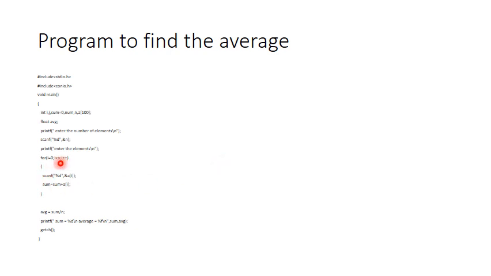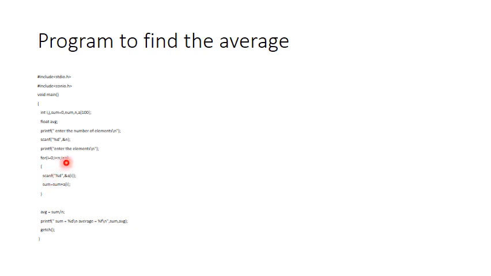Now, whenever he enters the very first element, the value of i will be 0, and 0 is less than, let us take the value of n as 10, 0 is less than 10. Therefore, the very first element will go in A of 0, and the element that you are entering from the keyboard is of type integer. Therefore, the type specifier is %d, and since the element that you enter from the keyboard is going inside the computer, we have to use a formatted input function which happens to be scanf.